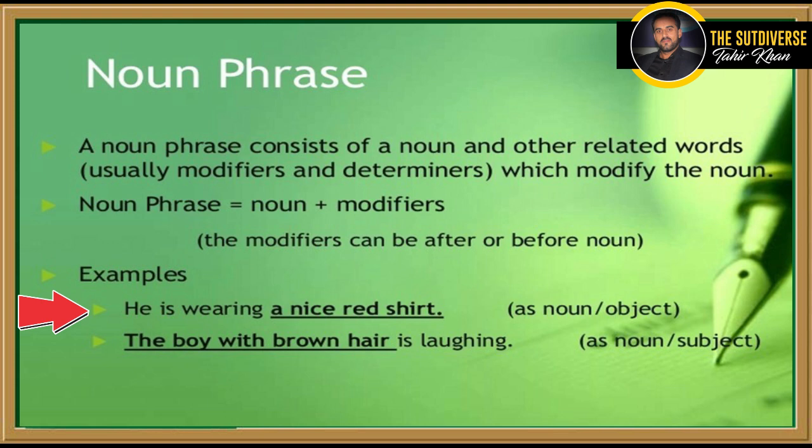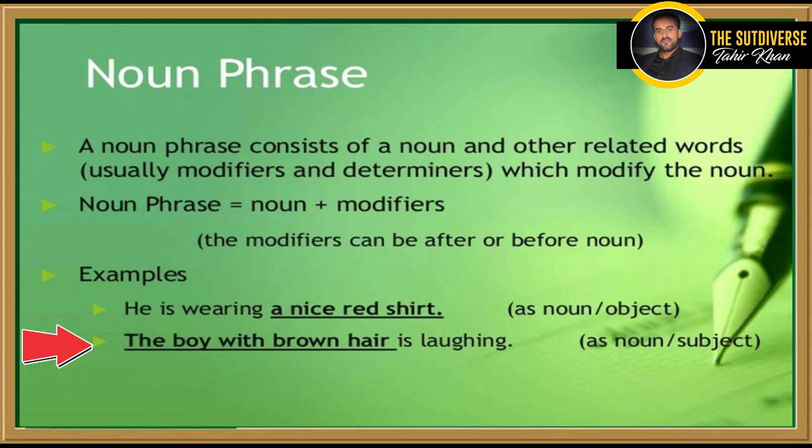Another thing, that this phrase is performing the function of an object, which is actually the function of a noun in a sentence. So we can also say that it is performing the function of a noun in the sentence. So this is a noun phrase. We can also say by structure that the main focus is on the head word, which is noun. So this is a noun phrase.